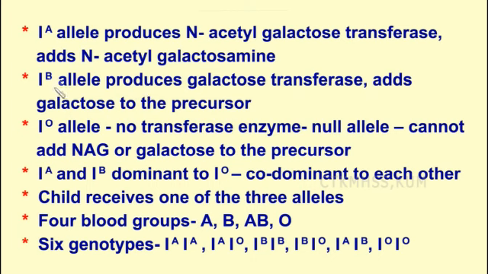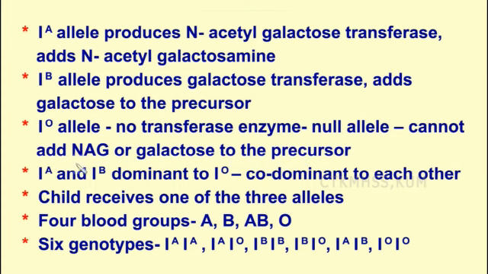So all blood seems to be the same, but when we test it, there will be a difference in the antigen. Next one, IO: this allele has no transferase enzyme, so we call it a null allele, and it cannot add NAG. NAG is N-acetyl galactosamine or galactose to the precursor. So that is why we call the IO allele a null allele.